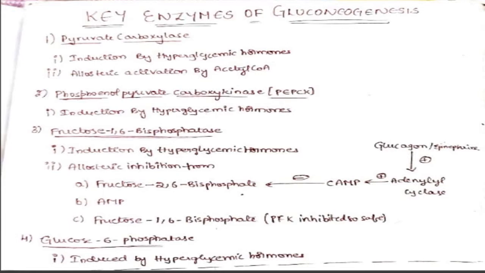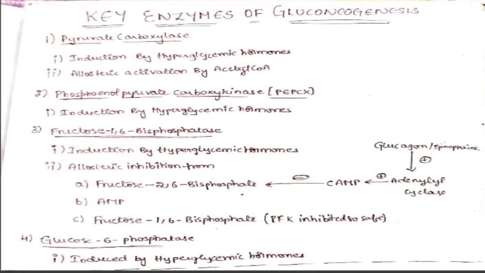Hence, phosphofructokinase 1 cannot bring fructose 1,6 bisphosphate from fructose 6 phosphate. Hence, also fructose 1,6 bisphosphate cannot inhibit fructose 1,6 bisphosphatase. This is how the hyperglycemic hormones protect the fructose 1,6 bisphosphatase from all those inhibitors of it during the fasting phase. And glucose 6 phosphatase, nothing special. It is induced by hyperglycemic hormones as the rest of the key gluconeogenic enzymes are being induced.